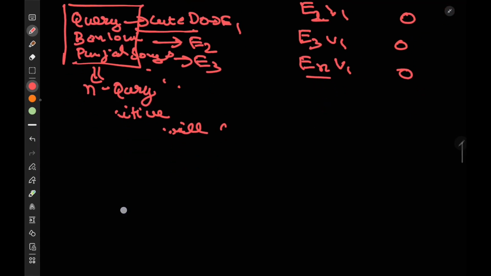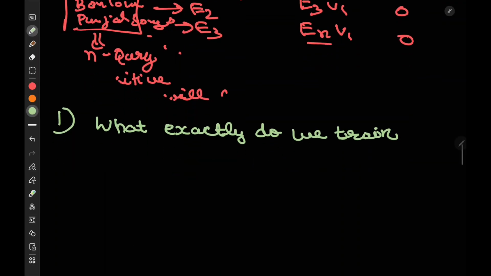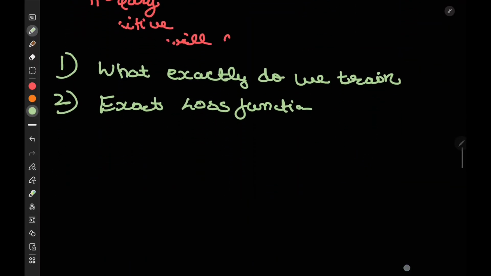Second, let me write all these questions down. What exactly do we train? Because the first question you would think is, we are just getting the embeddings from pre-trained models, so why do we need to train anything? I'll tell you the solution for it. Second is, what will be the exact loss function? I'll cover these two questions first and we'll move along.